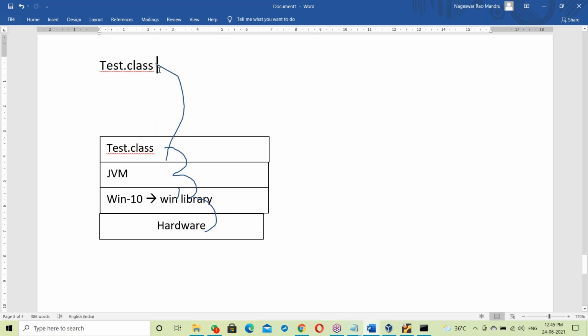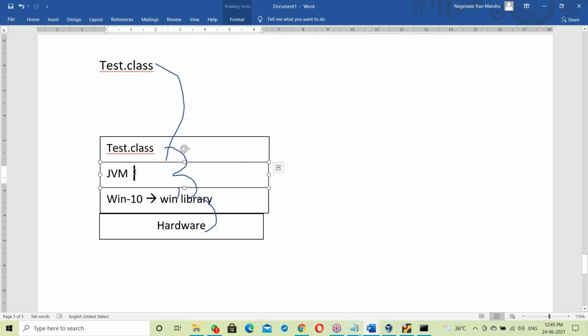In case of a Java runtime, if it is an exe file, the OS library linking happens at compile time itself. That is static linking. But when it comes to Java, the OS library linking happens at runtime. The test.class file is already compiled, and it doesn't have any OS library. After moving on to the OS, a JVM takes our test.class file and links it with the OS library. Once linked with the OS library, it communicates with the hardware.